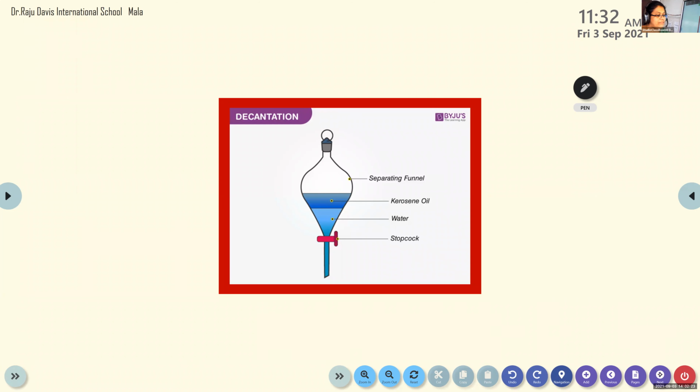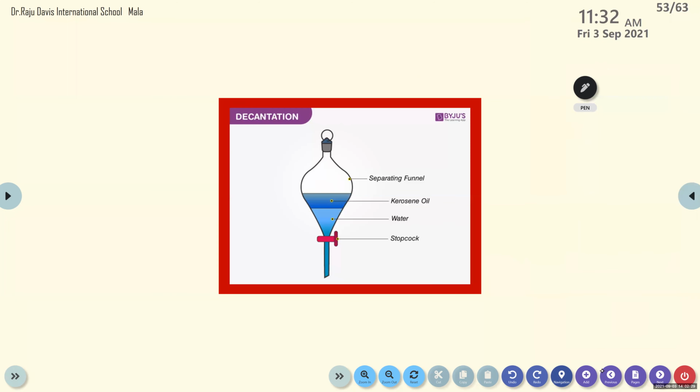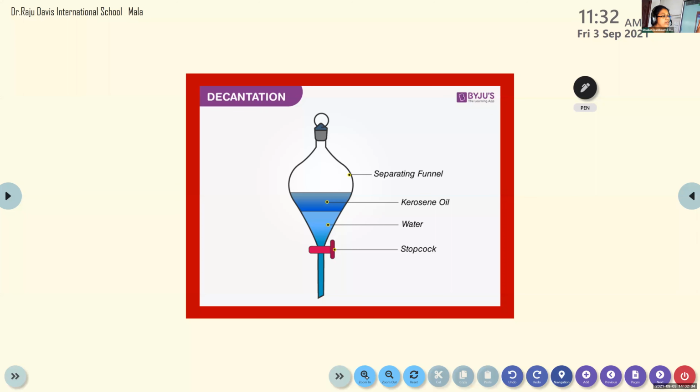What is that? Seventh one. Can you show the decantation slide once more? I'm writing that. Some pipe is there to separate it, right? See, this is in chemistry. In the lab, we use this method. There is a funnel type device we use in chemistry.